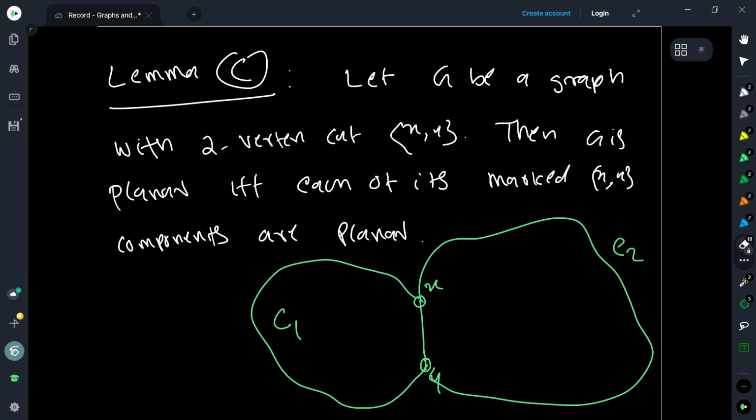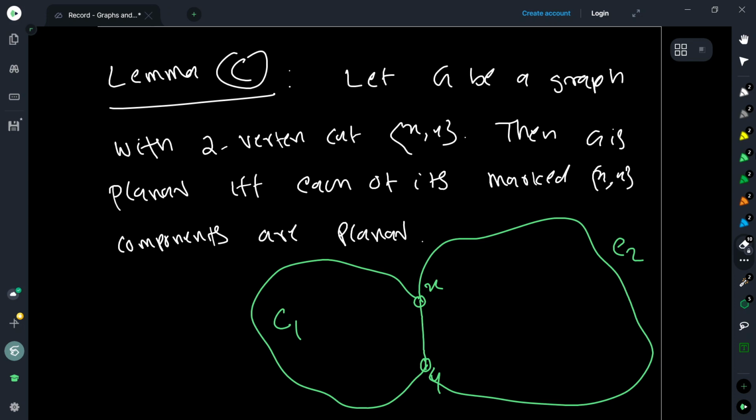Exactly. So you don't really need to always use the external face.